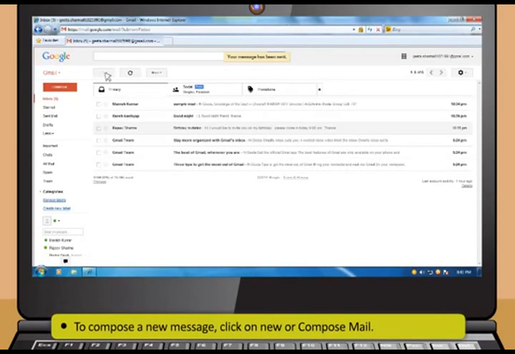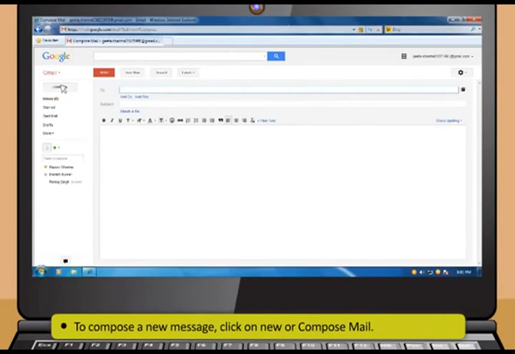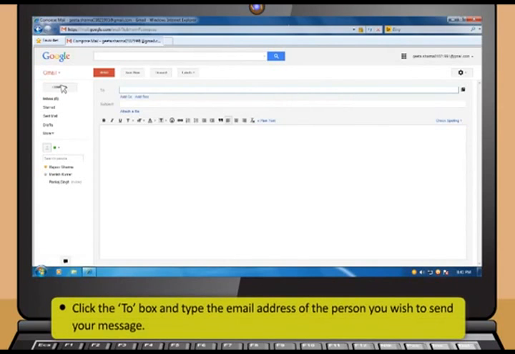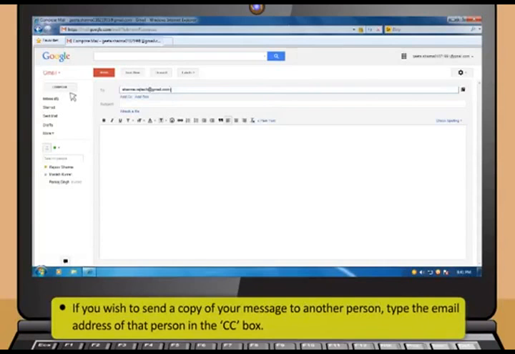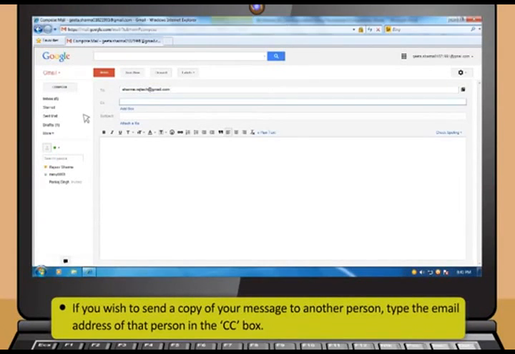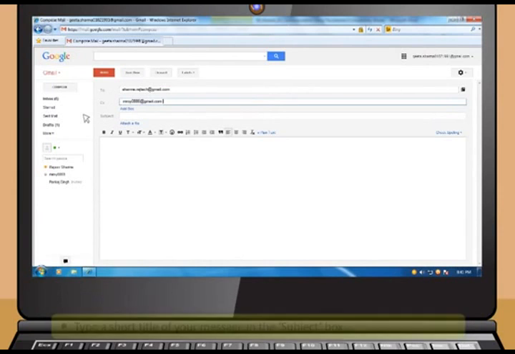To compose a new message, first click on New or Compose Mail. Then, click the To box and type the email address of the person you wish to send your message. If you wish to send a copy of your message to another person, type the email address of that person in the CC box. CC stands for carbon copy.